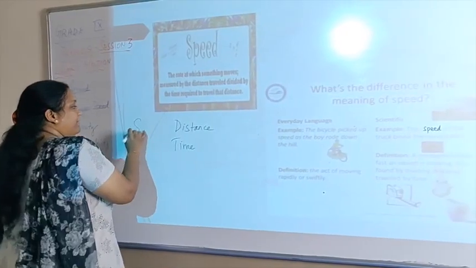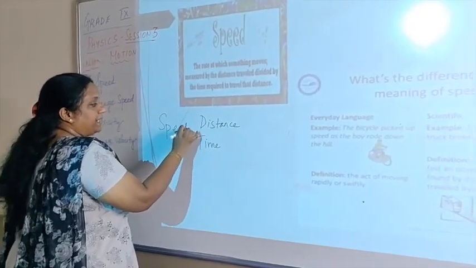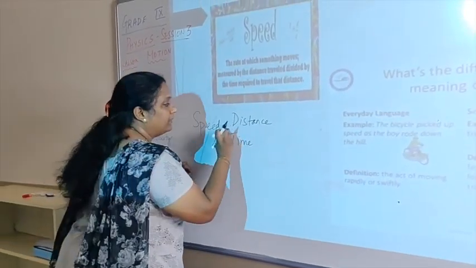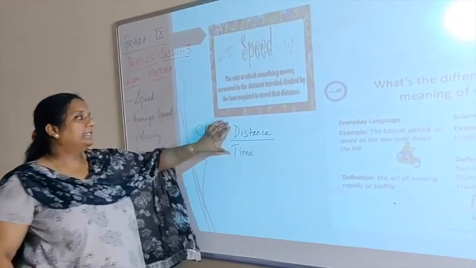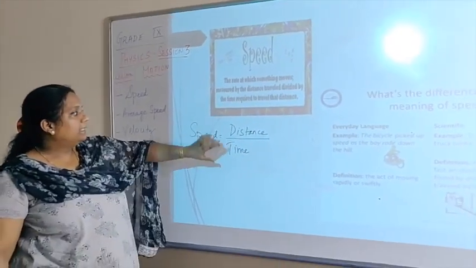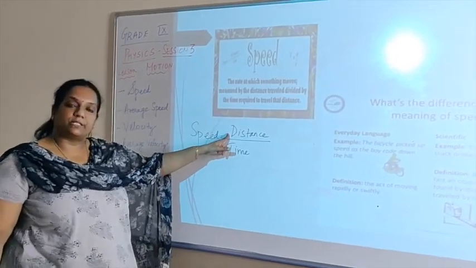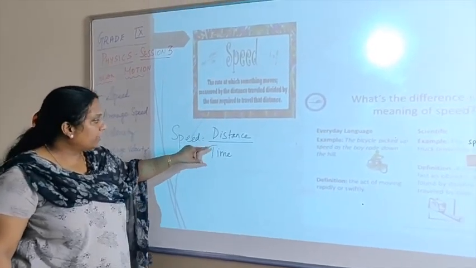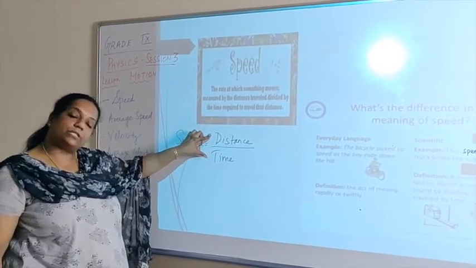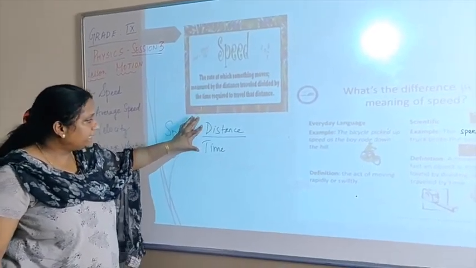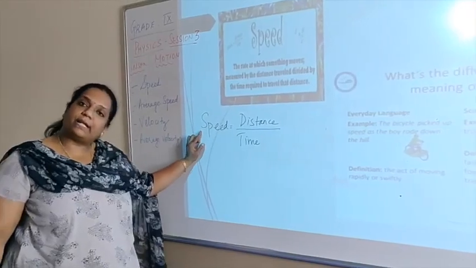So, we will derive the formula for speed from what we discussed just now. Speed is the distance covered and the time taken to cover that much distance, right? So what time did you take and how much distance did you cover? Both these will decide what speed you were traveling at.